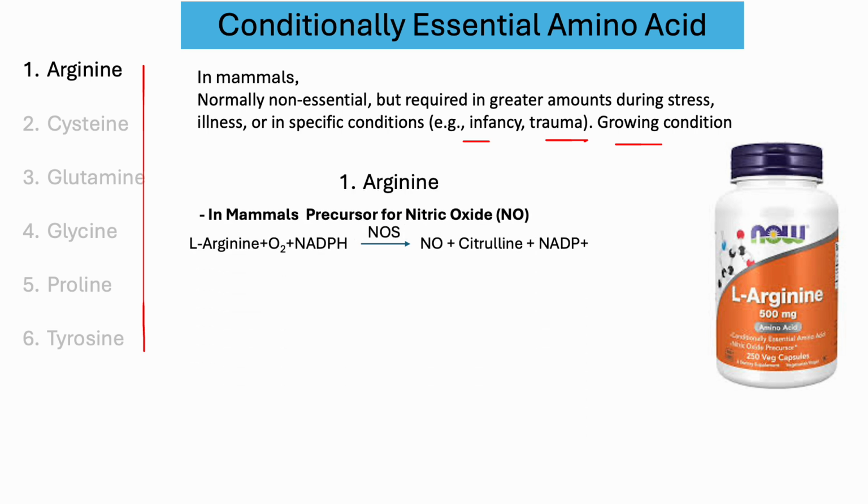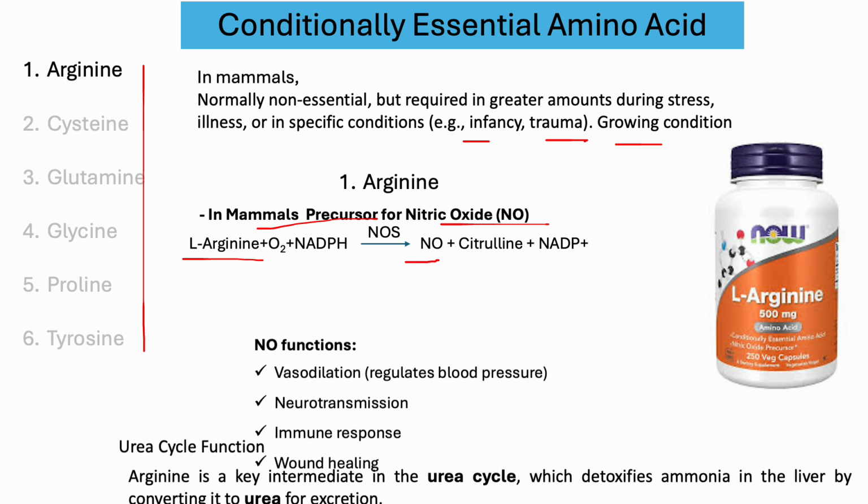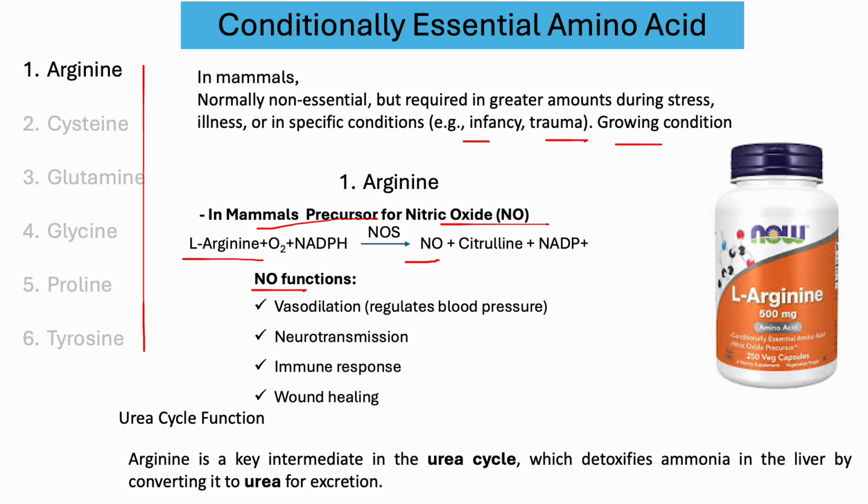Let's discuss this. First, arginine. In mammals, arginine is the precursor of nitric oxide. L-arginine can be converted to nitric oxide, which has several functions like vasodilation, which enlarges the blood vessels, and also neurotransmission, immune response, and wound healing. It also has a great impact on urea cycle function, because arginine is a key intermediate in the urea cycle, which helps to detoxify ammonia from the liver.